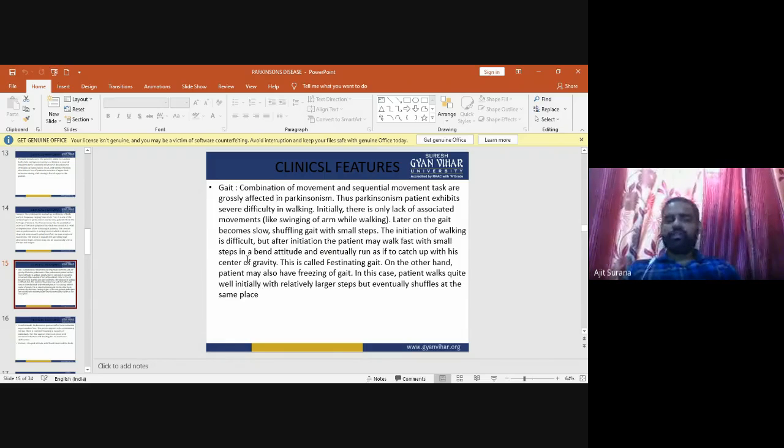In gait, there is a combination of movements, and sequential movement tasks are grossly affected in Parkinson patients. Thus, the patient exhibits severe difficulty in walking. Initially, there is only a lack of associated movements like swinging of the arm. Later on, the gait becomes slow, shuffling with small steps. The initiation of walking becomes difficult, but after initiation, the patient may walk fast with small steps in a bent attitude and eventually run as if to catch up with his center of gravity. This is called festinating gait. On the other hand, the patient may also have freezing of gait, walking well initially with relatively larger steps but eventually shuffling at the same place.